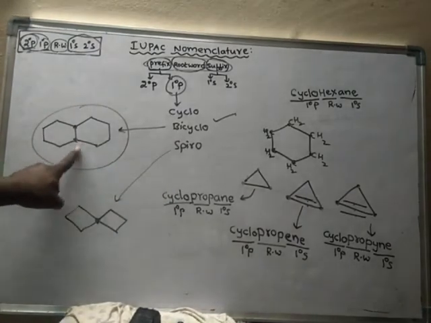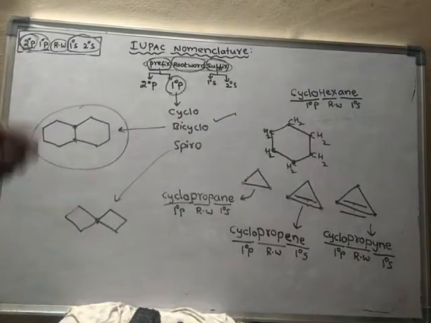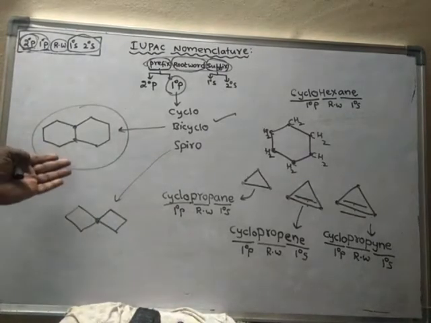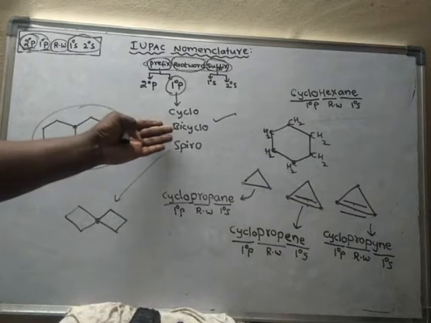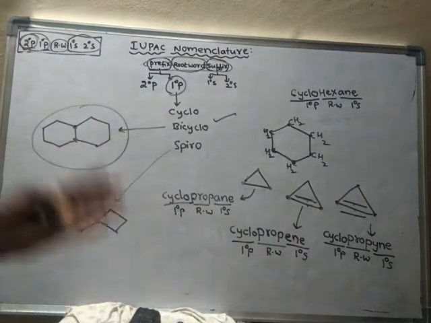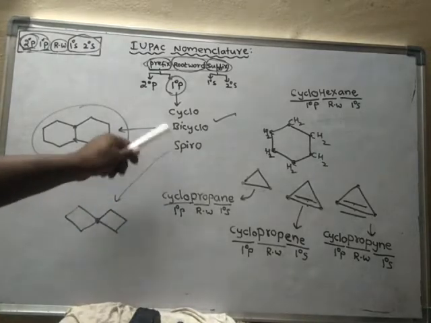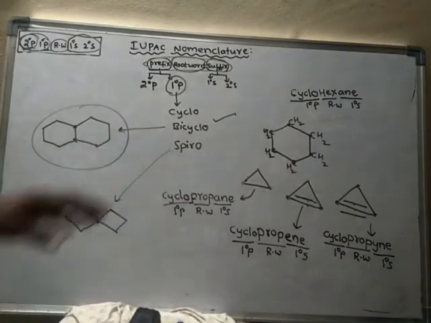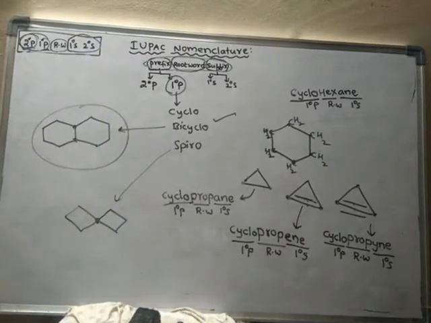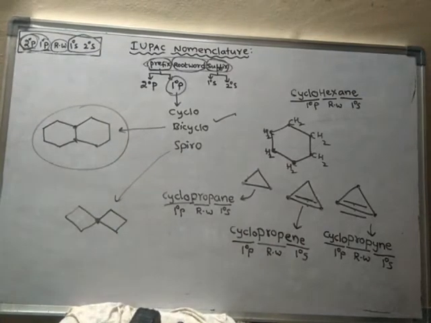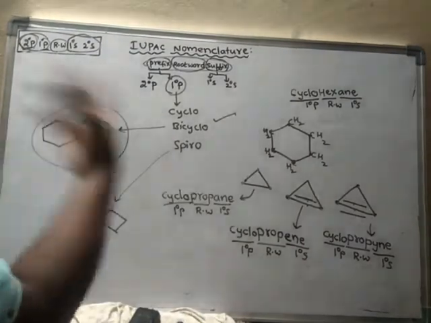I will explain how to write the names of bicyclo compounds and spiro compounds. Their names require a special method of writing, so we will learn about the naming of these compounds later.